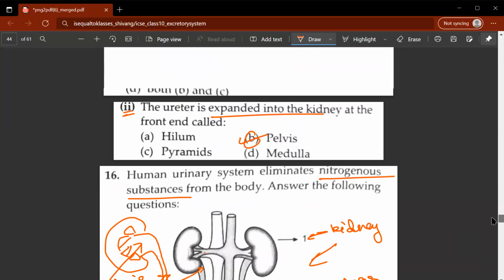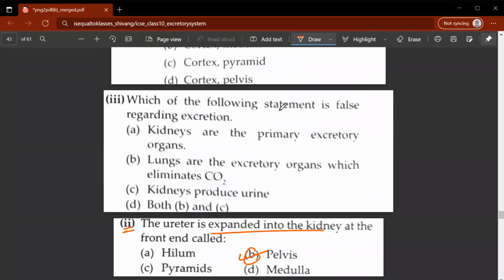Okay, so let's move on to the third subpart. Which of the following statements is false regarding excretion? Let's read the options. Kidneys are the primary excretory organs. This is correct. Lungs are the excretory organs which eliminate CO2. This is wrong. So B would be the correct option.